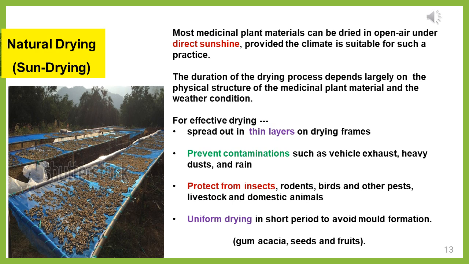Next, you have to protect the material from insects, rodents, birds, other pests, and domestic animals. Next, uniform drying has to be provided all over. Natural drying will be mostly done for seeds, fruits, and gum acacia. We are following the sun drying method.